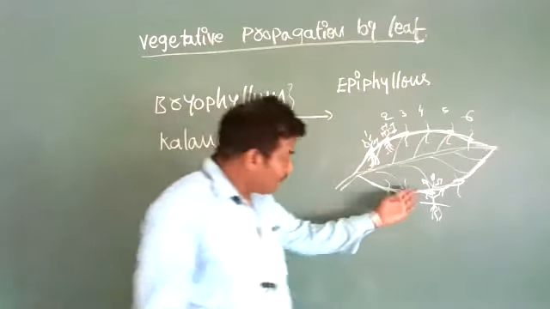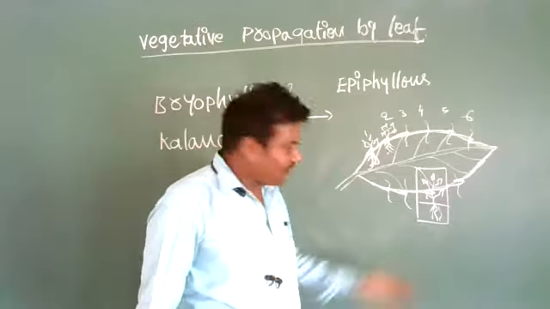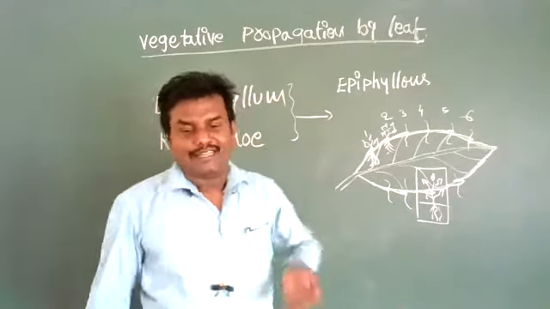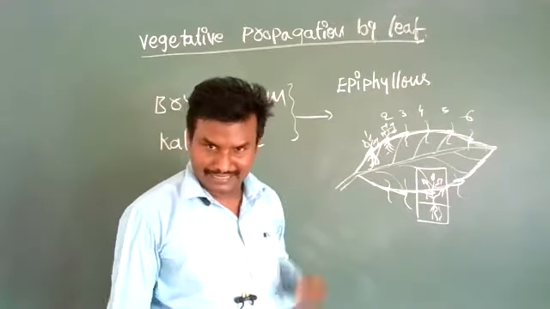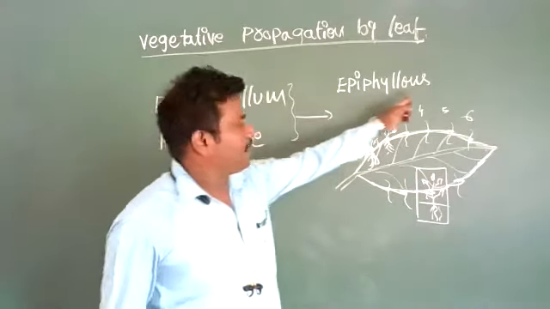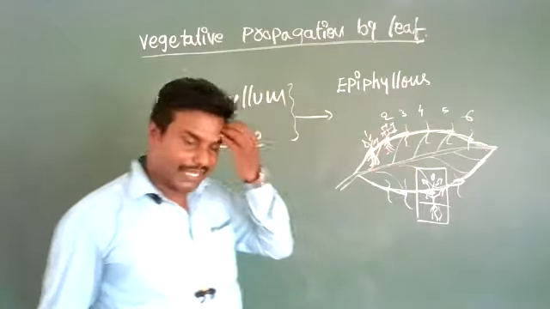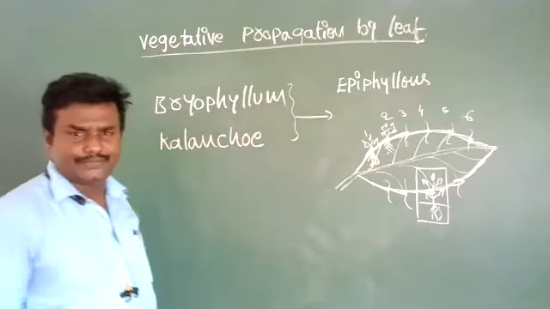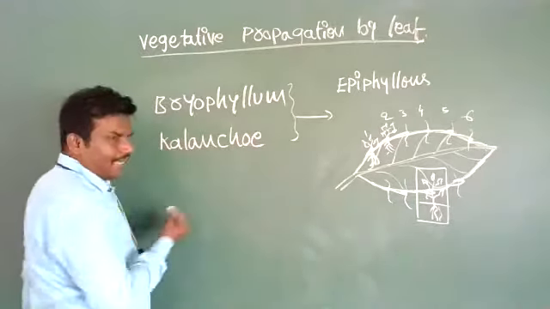If this bud is cut and kept in soil, it will grow as a new individual. That is called epiphyllous buds. These buds are called epiphyllous buds. This is one. Next, walking fern. Another example of vegetative propagation by leaf is walking fern.